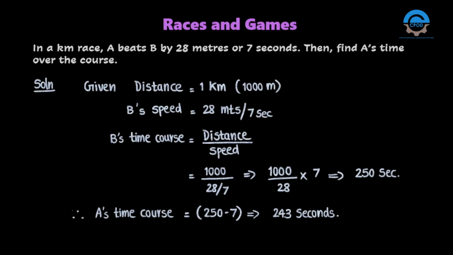So here A beats B by 28 meters or 7 seconds, so it is considered as B's speed. B's speed is 28 meters per 7 seconds. From speed equals distance by time, we get the formula time equals distance by speed. Here the given distance is 1000 meters and the speed is 28 meters per 7 seconds, and so we get the answer as 250 seconds. So B's time over the course is 250 seconds. We have to find A's time, which is 7 seconds less than B. So 250 minus 7 gives the answer as 243 seconds.